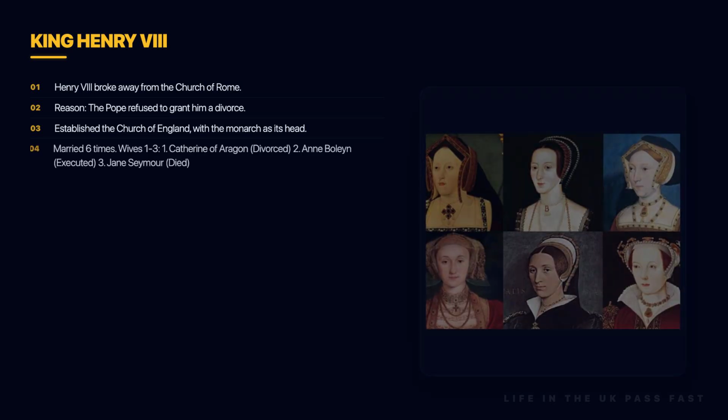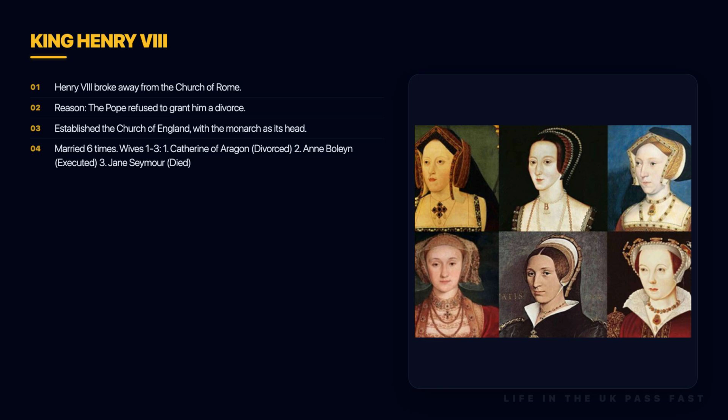As king, Henry VII centralized power and reduced the influence of the nobles. Henry VIII, son of Henry VII, is most famous for breaking away from the Church of Rome. This happened because the Pope refused to grant him a divorce from his first wife. As a result, Henry established the Church of England, where the king, not the Pope, would hold power. Henry VIII went on to marry 6 times.